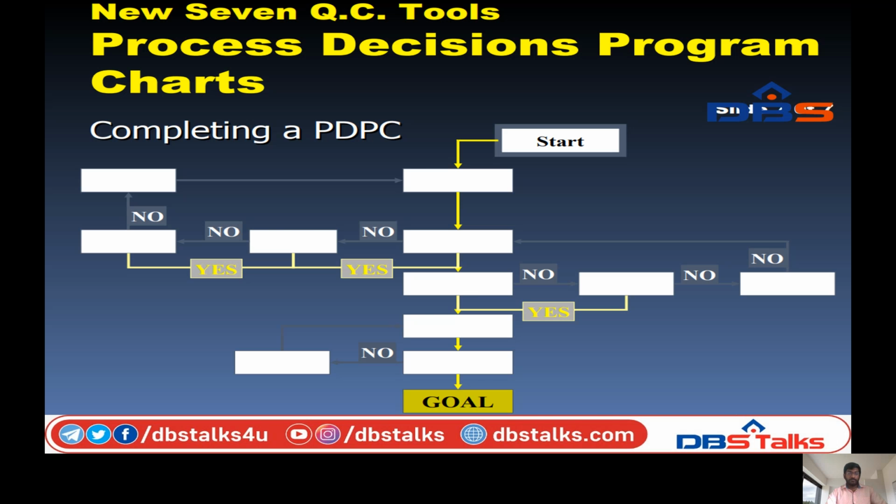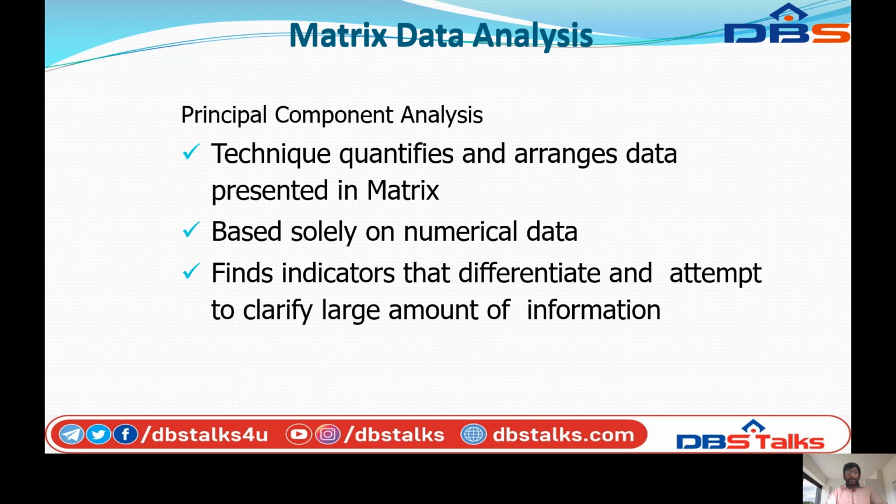So next, matrix data analysis. The last one of the 7 quality control tools is matrix data analysis, or principal component analysis. The technique quantifies and arranges data present in a matrix based solely on numerical data, and finds indicators that differentiate and attempt to clarify a large amount of information.